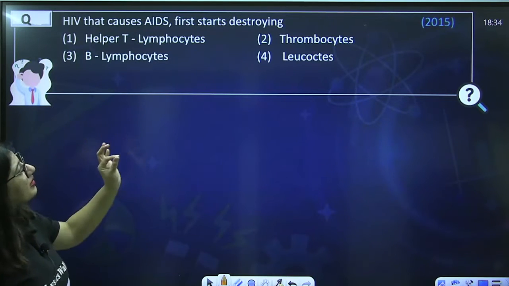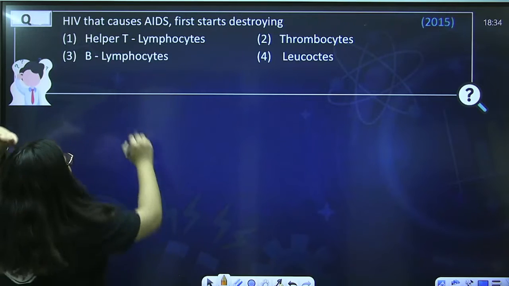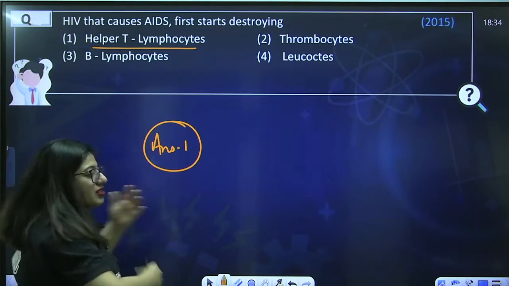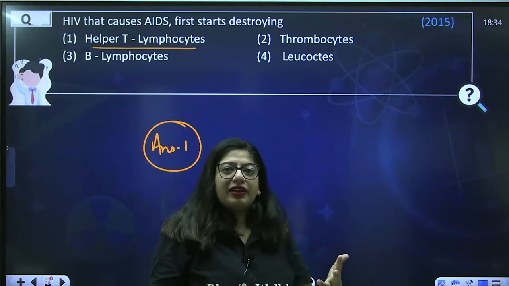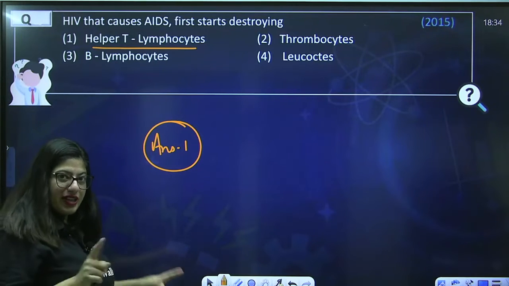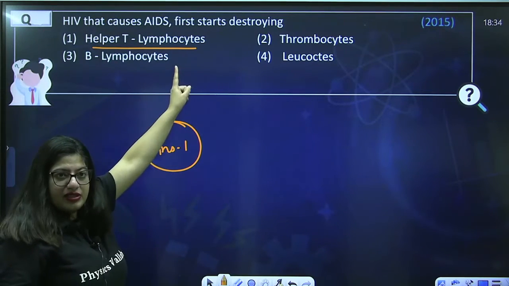HIV that causes AIDS first starts destroying. No, simple question, which cells are destroyed? T helper cell. Answer is 2. Not even macrophages. Macrophages are factories. They are producing there. The cells are not being destroyed there. Oh, okay. So, the macrophages are HIV factories, no cell destruction. Thus, whenever you get the term destroy, simply mark T helper cell.